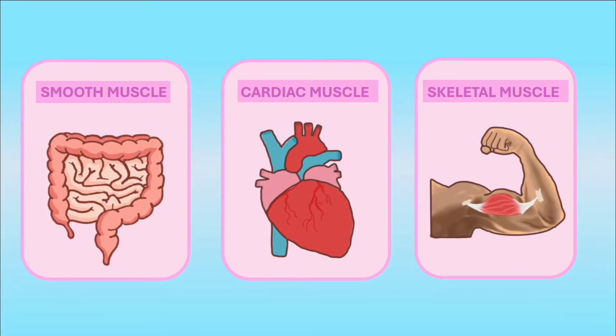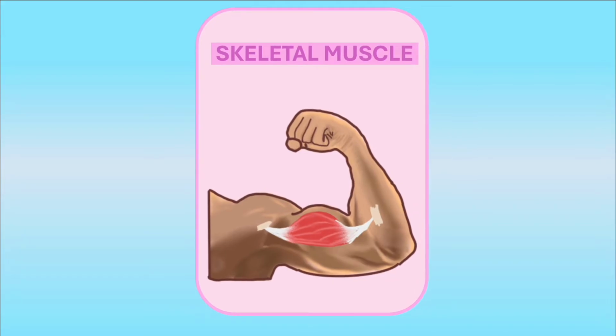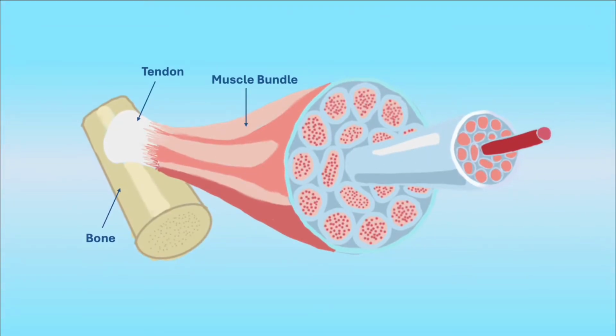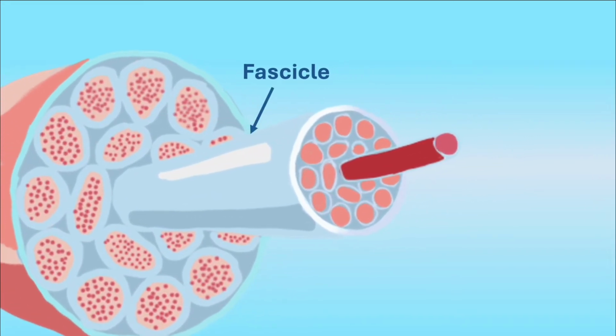The human body contains three main types of muscle: smooth, cardiac, and skeletal. Unlike cardiac and smooth muscle, skeletal muscle is under voluntary control and is broadly responsible for movement, posture, and strength. Structured in an extremely organized manner, skeletal muscle begins with several bundles of fibers called fasciculi. Each fascicle generally contains anywhere between 10 to 100 muscle fibers, depending on the demand for strength within that muscle, and consequently the type of fiber present.